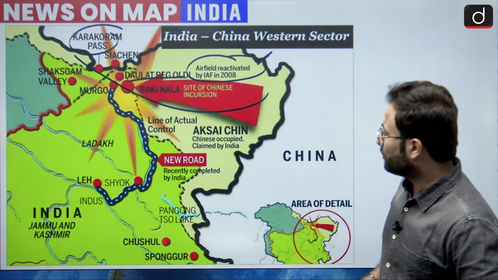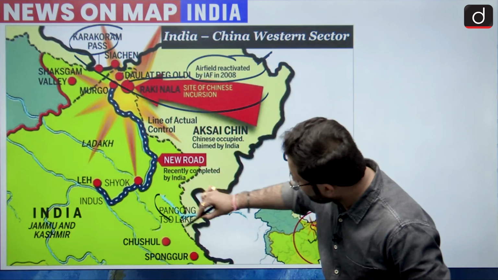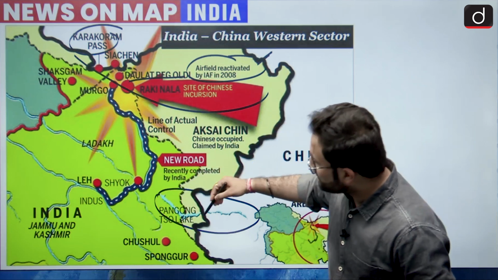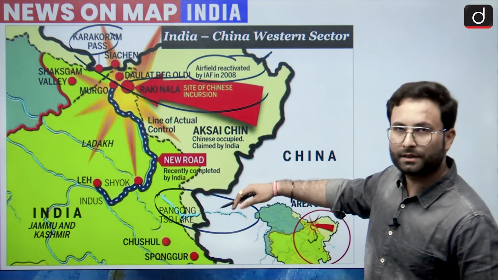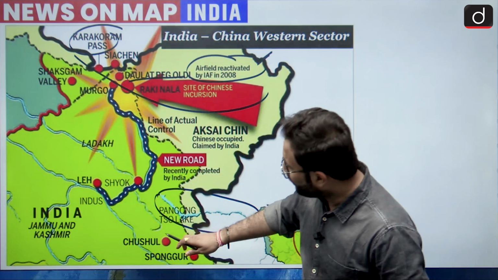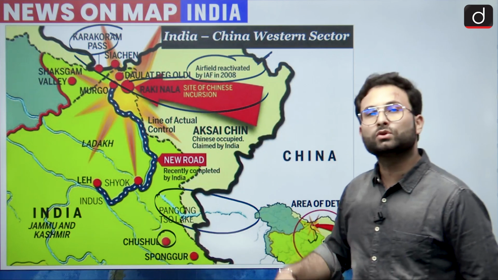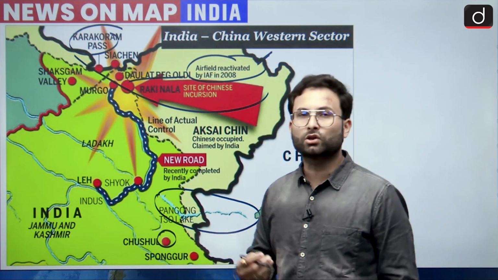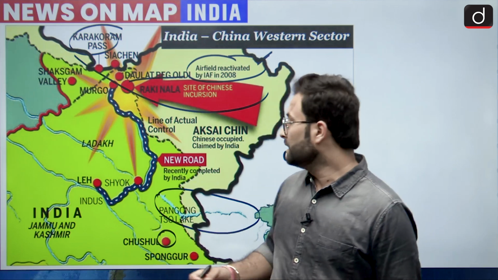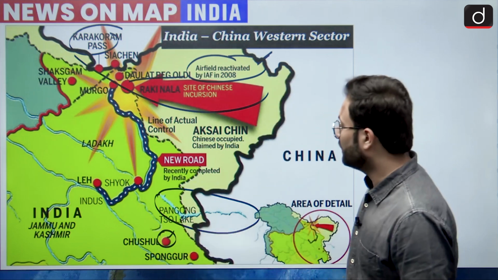So in this picture, I hope this is clear. Here you can see this is Pangong Tso Lake. Part of this is in India, and mostly it is in the part of China, okay. Now here you can see this is your Chushul, okay. Chushul is an area wherein the military talks have happened once or twice, okay. So this particular area you can remember.